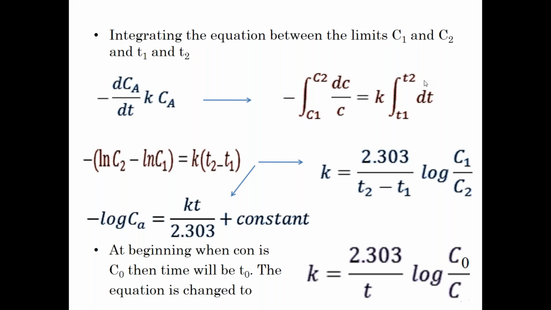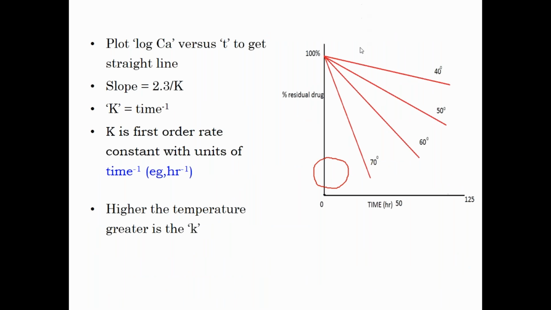So I can even derive the equation. I can simplify the equation by integrating between the specific time interval t1, t2. The rest is the same straight line equation. There is no change in the equation. The only thing is that because it's been integrated between two time intervals, I can further simplify it to get the equation to calculate the k value. There are two approaches to calculating the k value. One is graphically, where you plot the time versus the amount of drug with respect to particular time to get a straight line. That's what we have previously learned.